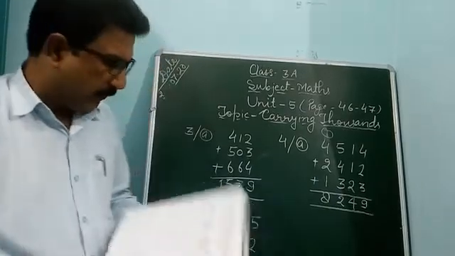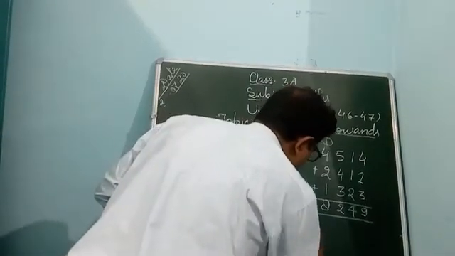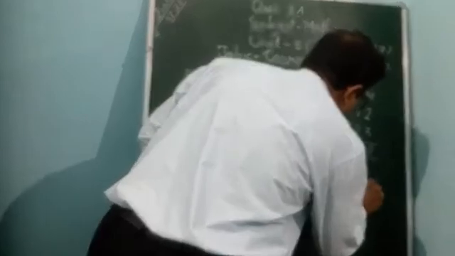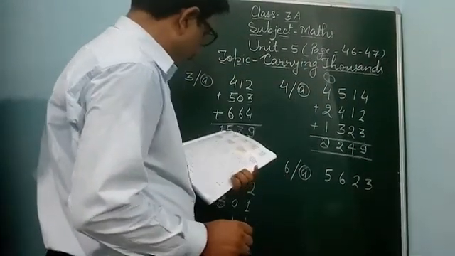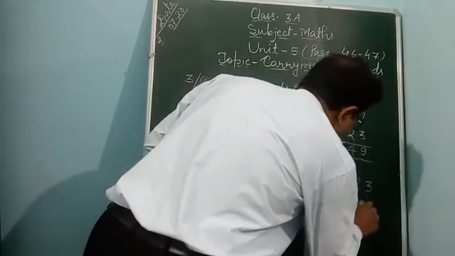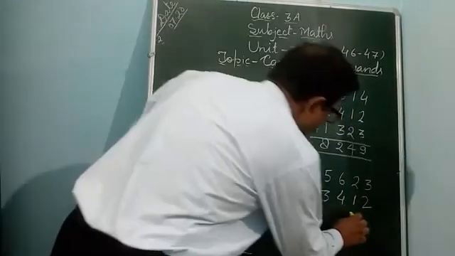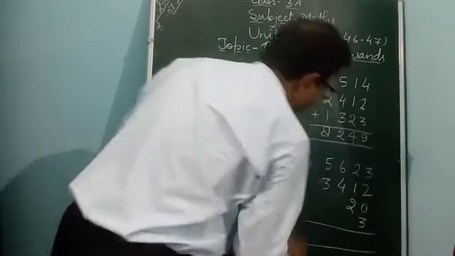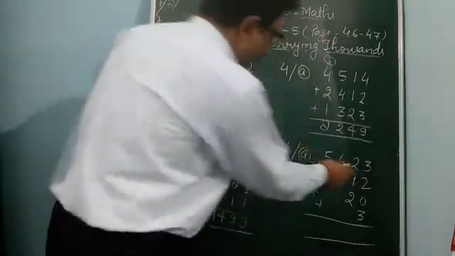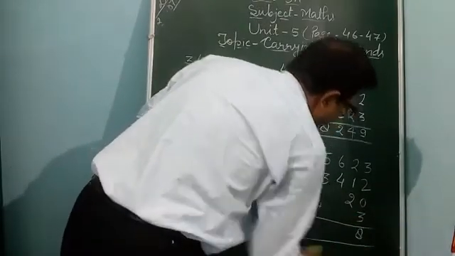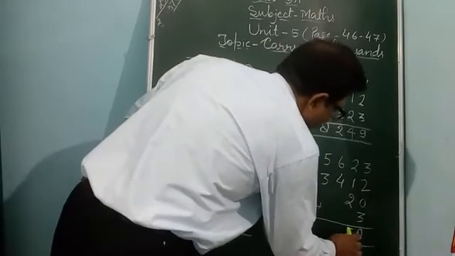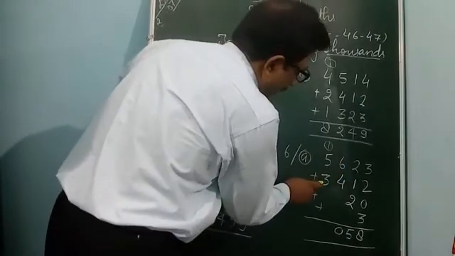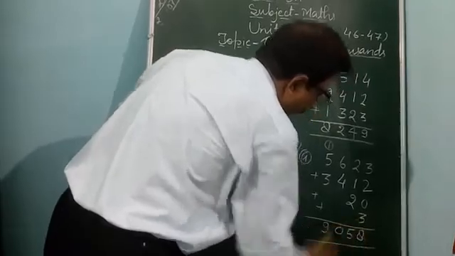Next, 6th A. $5,623, 3,412, 20, and 3. Now you can add this. 3 to 5, 5 3 8, 2 to 4 and 1 5, 6 4 10 0, 1 carry, 5 3 8 and 1 9. 9,058.